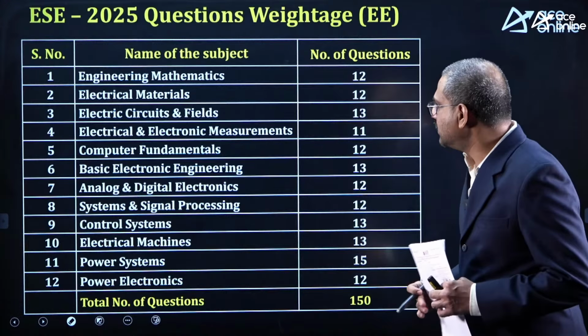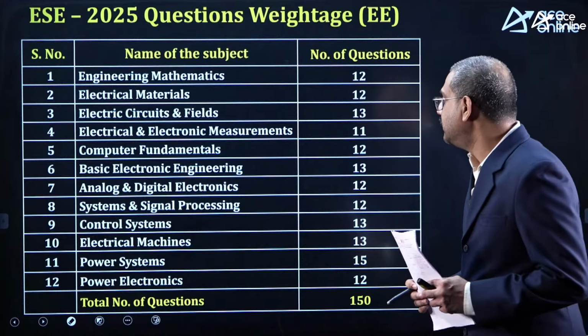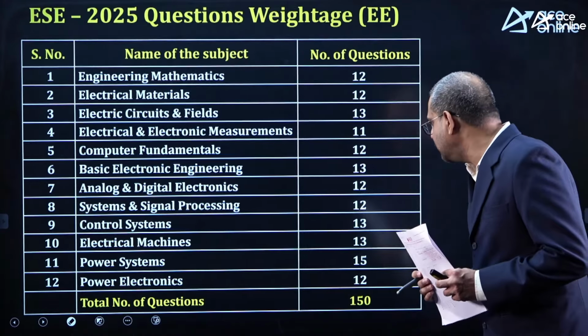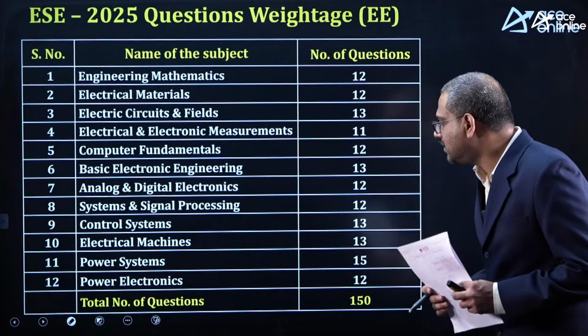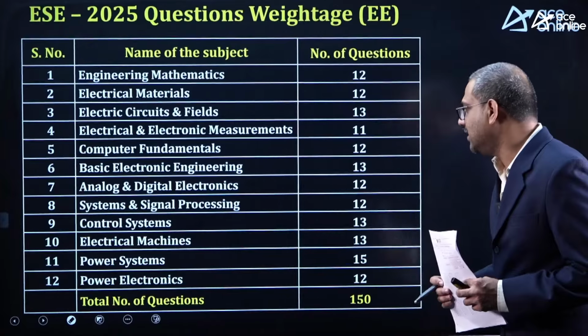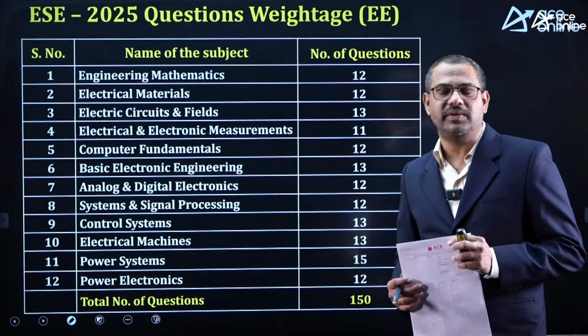Engineering maths 12 questions, electrical materials 12, electric circuits and fields 13, electrical and electronic measurements 11, computer fundamentals 12, basic electronic engineering 13, analog and digital electronics 12, systems and signal processing 12, control systems 13, machines 13, power systems 15, power electronics 12. So see how evenly it has been divided.